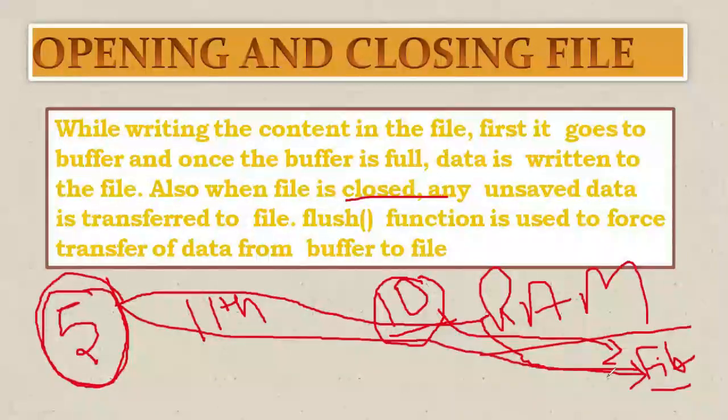The flush function is used to force transfer of data from buffer to file. Sometimes when we are not able to get the updated data from the buffer to the file, then we can force the compiler using the flush function. Right now, just note down each and every term. One by one, each and every point will be clear to you when I show it through the practical approaches.